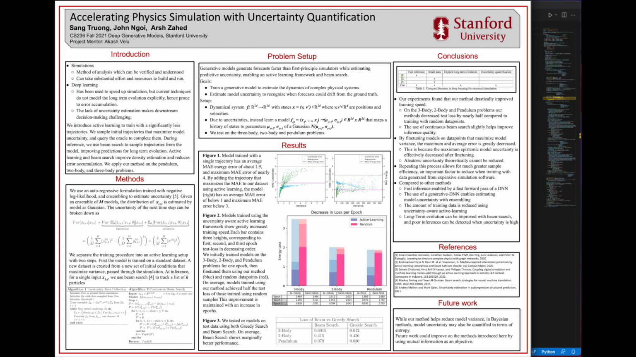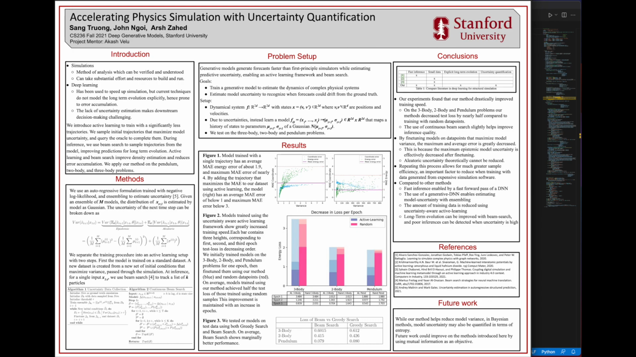Now let's go on to the problem setup. Generative models generate forecasts faster than first principle simulators while estimating predictive uncertainty, enabling an active learning framework and beam search. Our goal is to train a generative model to estimate the dynamics of complex physical systems. Our other goal is to estimate model uncertainty to recognize when forecasts could drift from the ground truth.